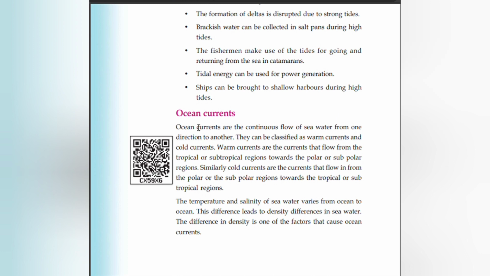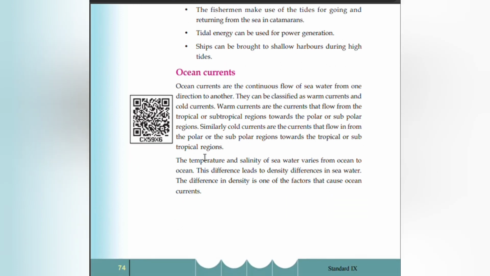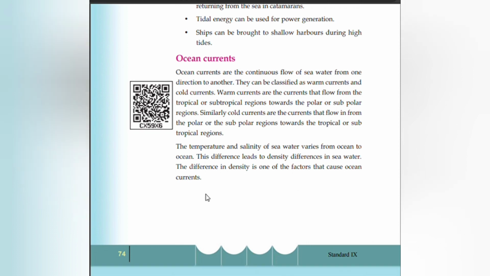Ocean currents. Ocean currents are the continuous flow of seawater from one direction to another. They can be classified as warm currents and cold currents. Warm currents are the currents that flow from the tropical or subtropical regions towards the polar or subpolar regions. Similarly, cold currents are the currents that flow from the polar or subpolar regions towards the tropical or subtropical regions. The temperature and salinity of seawater vary from ocean to ocean. Differences lead to density differences in seawater. Difference in density is one of the factors that cause ocean currents.